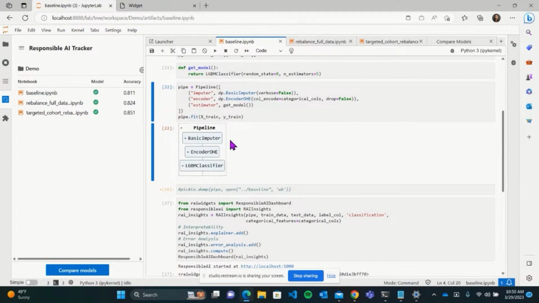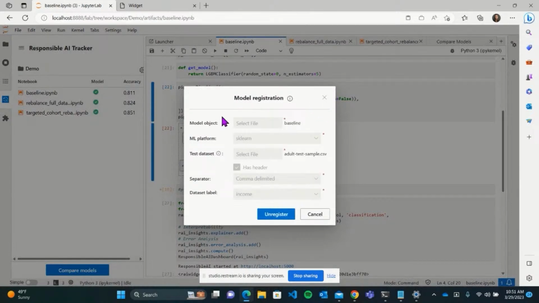And then I simply train, save the model, and then I register it in RAI Tracker. I've already registered it here, but I'll show you a little of what the interface looks like. We have our model, but along with the model, we have a test data set that the tracker can use to evaluate the model throughout these experiments.